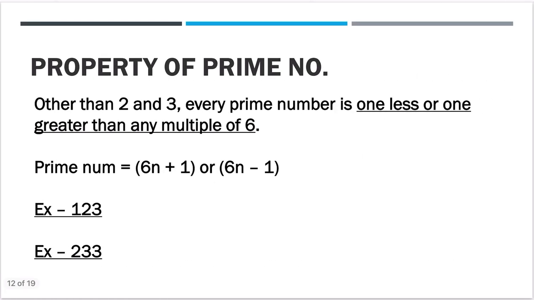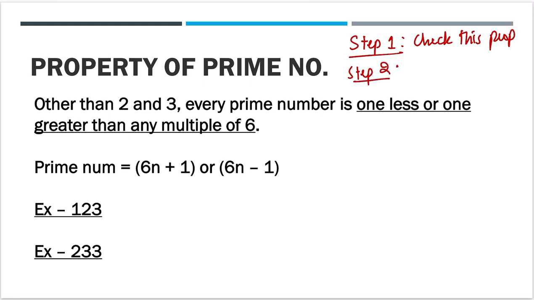Now moving on. Property of a prime number. Whenever they ask you if a number is a prime number, step 1, check this property which we are going to read in this video. If you find that it is not a prime number from this method, then stop there.